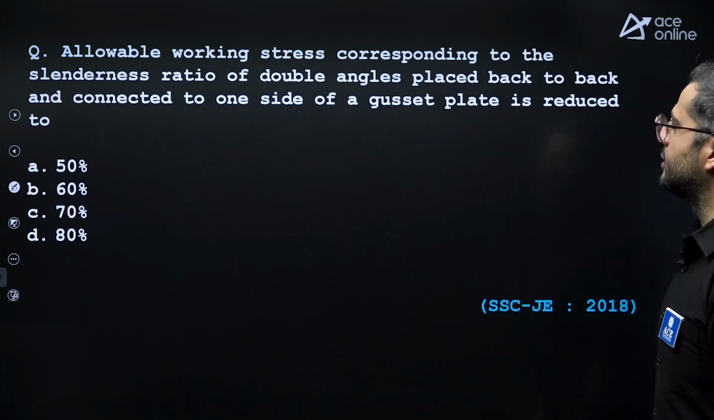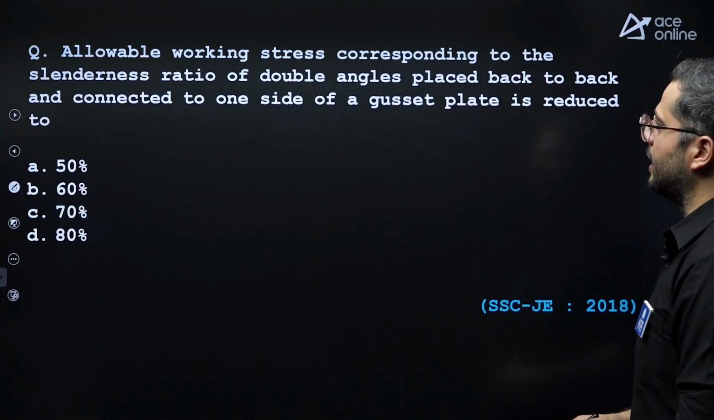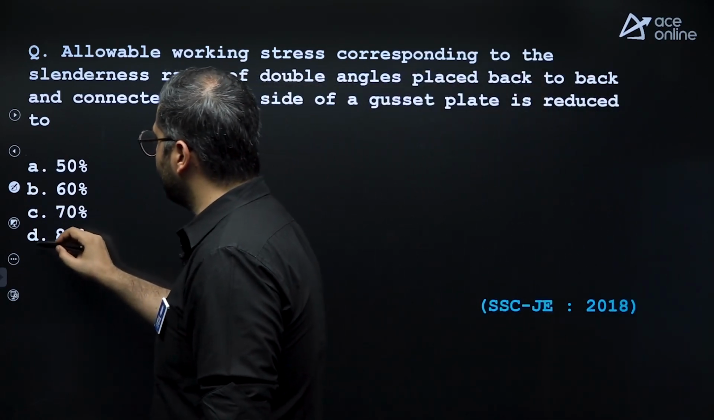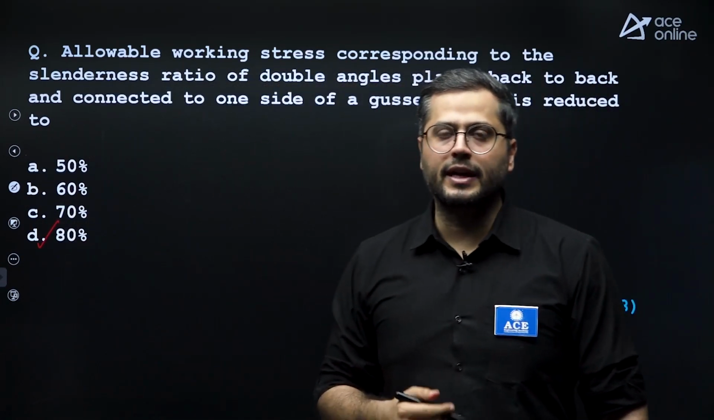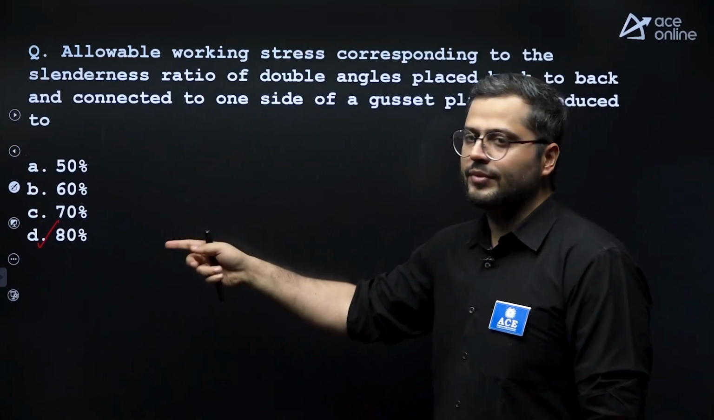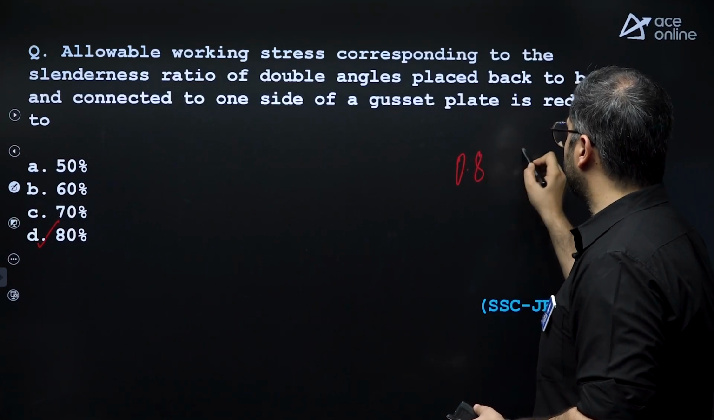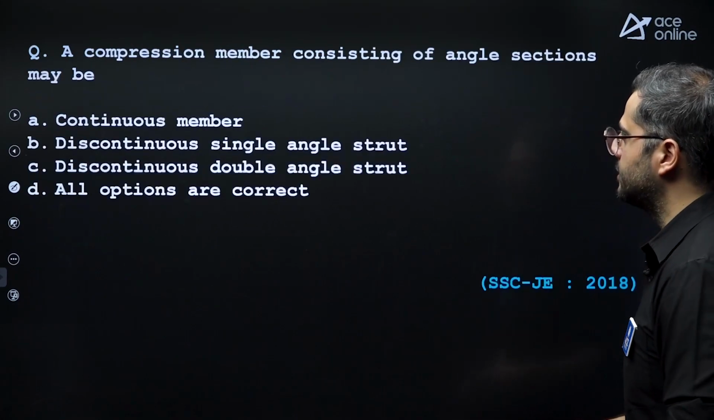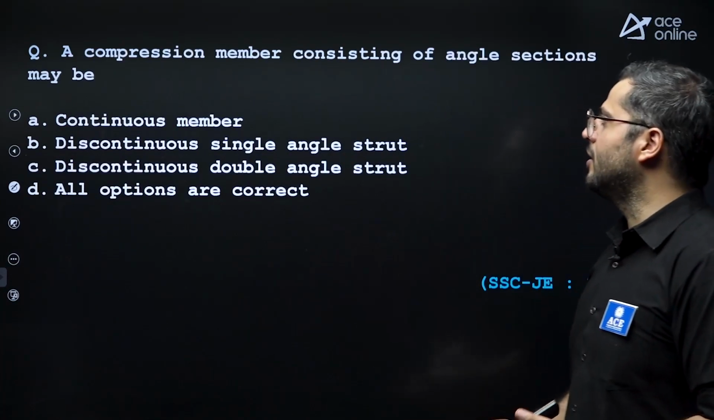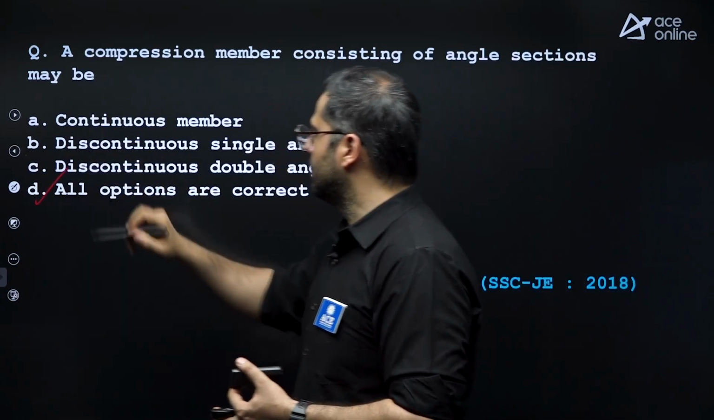Allowable working stress corresponding to slenderness ratio of double angles placed back to back and connected to one side of the plate is reduced by. So as per IS 800/1984, the axial compressive stress is reduced by 80%. And also for single angle connected with single rivet, again, the reduced value of 80% is considered. So 0.8 is multiplied with sigma AC. Next, a compression member consisting of angle section may be a continuous member, it can be a discontinuous strut or discontinuous single angle, double angle, both. Option D is correct.